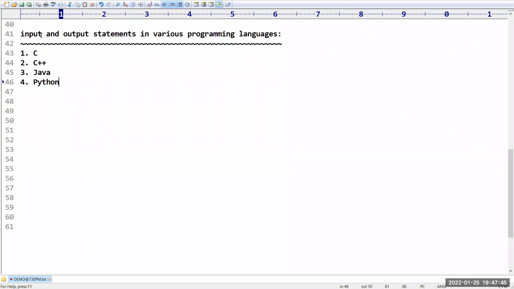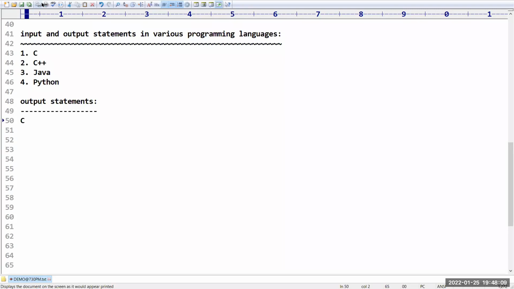Of course, I am giving C++ just as an example, but I am not going to explain any program related to C++ in our LBP. But an option is given for you, so you can solve the problems in C++ also. If you take first the output statements, what output statements are there in various programming languages?